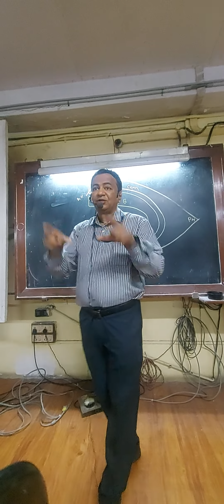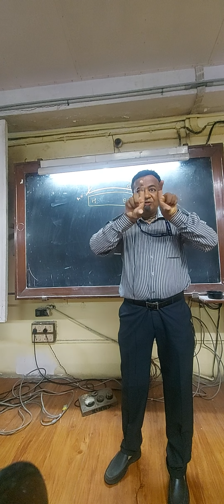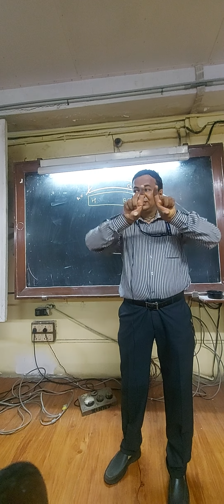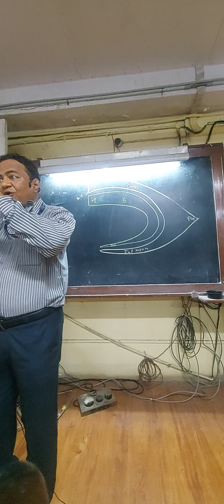You have heard of lateral ventricles. There are two lateral ventricles. The lateral ventricle shape is also like this. They also run in the cerebral hemispheres like this. The inferior horn is in the temporal lobe. Anterior horn is in the frontal lobe. And central portion is in the parietal lobe.